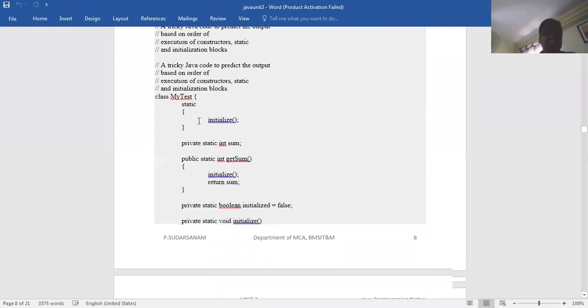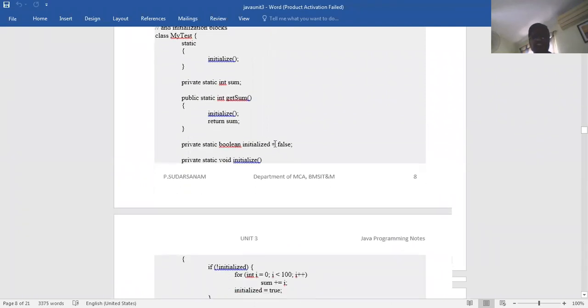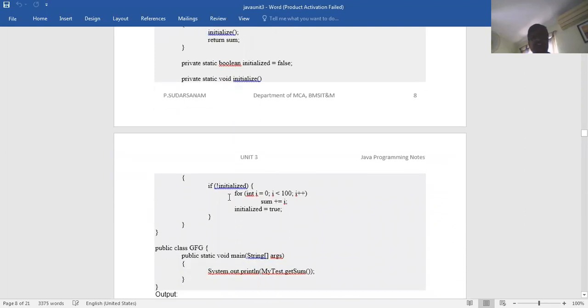Class MyTest, in it static functions will initialize first. This is called the constructor. Now private static int sum, and public static getSum initialize. So return the sum. Here also the constructor initializes. I am calling initialization from here. Here I have not initialized any declarations, only the method is there. Return sum. Now public static boolean initialized is false. Private static void sum initialization. So if it is not initialized, this sum will be executed.